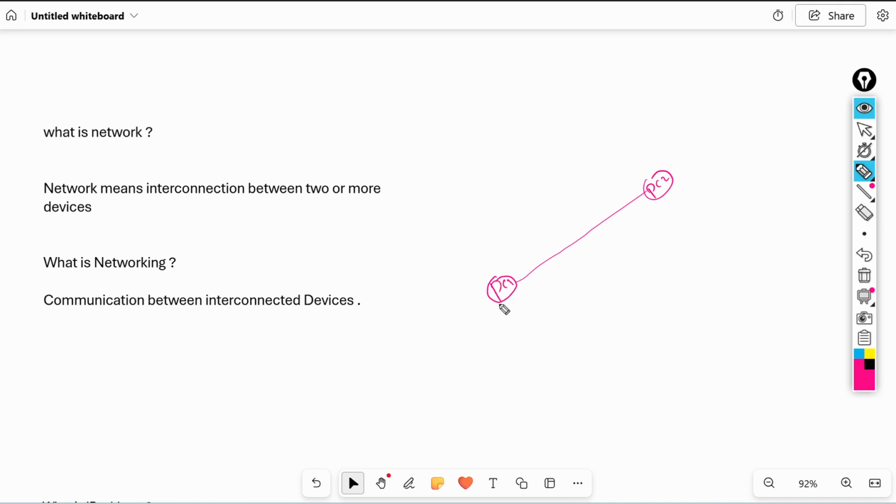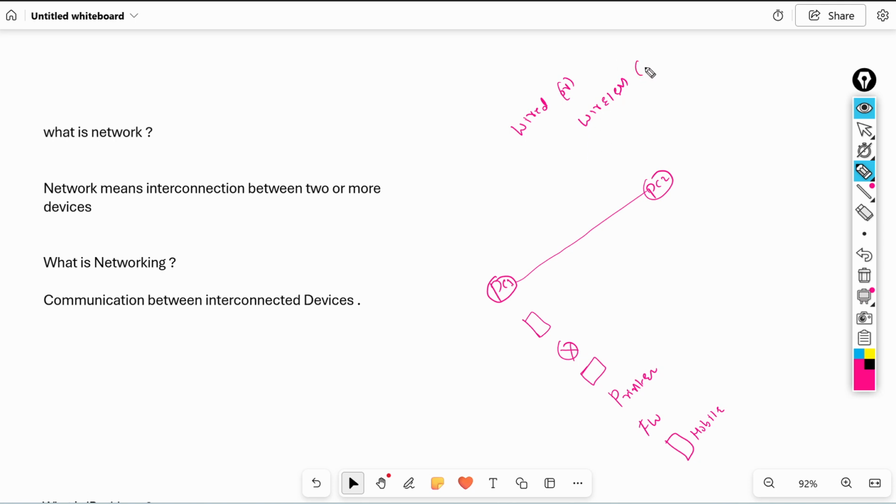Device means it can be a PC, a server, a router, a switch, a printer, any device. It can be a firewall, it can also be a mobile. If we connect one device to another device, that is called a network. Just a connectivity between two or more devices. This connectivity can be wired or wireless. Remember this point: wired or wireless.